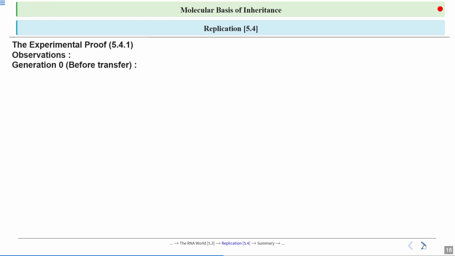What did they observe? Zero generation: before transfer, the DNA showed only a heavy band, that is the heavy isotope of nitrogen.